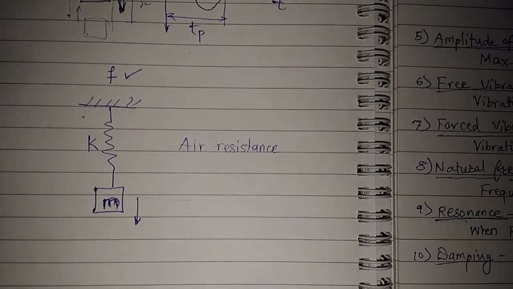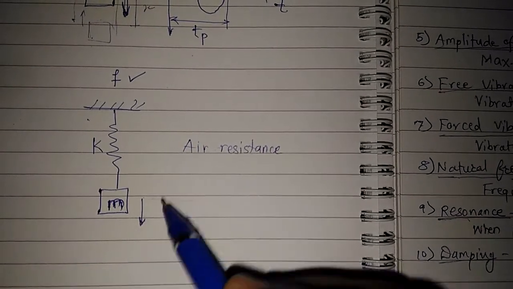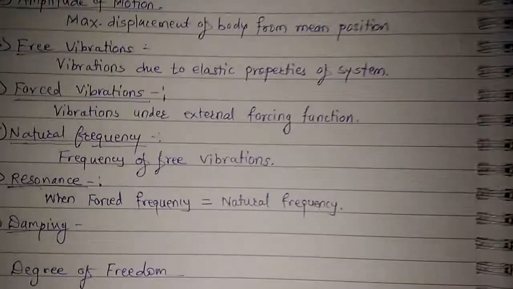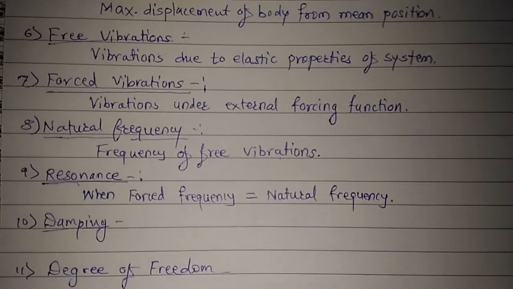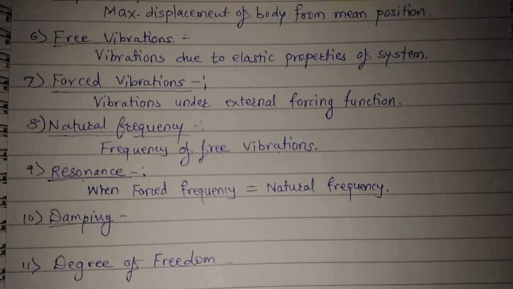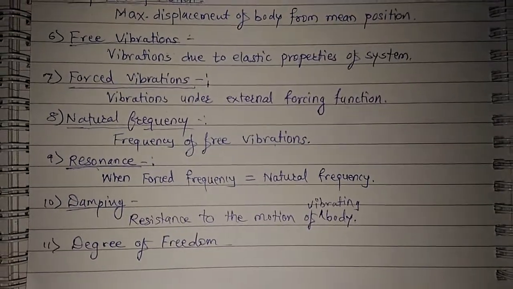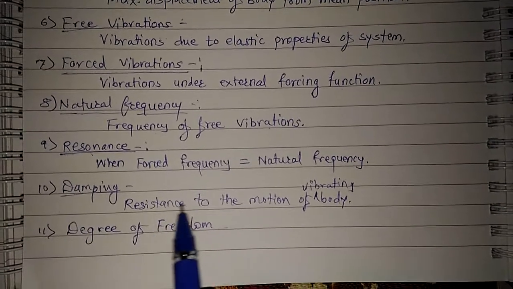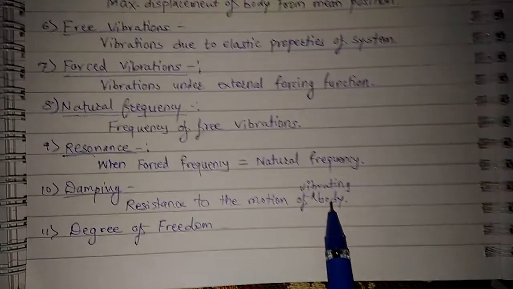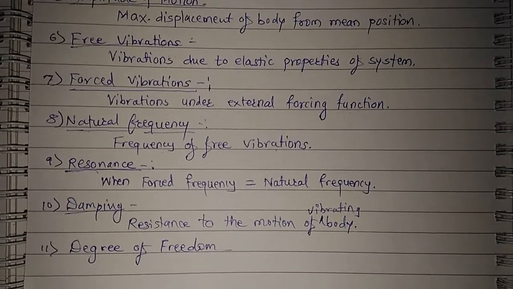So when the amplitude of a system is reduced, it is called damping. That means we have a damping force, or a force which is resisting the motion of a system, which is called damping. That is resistance to the motion of a vibrating body. Not only a body, it is applied for vibrations.